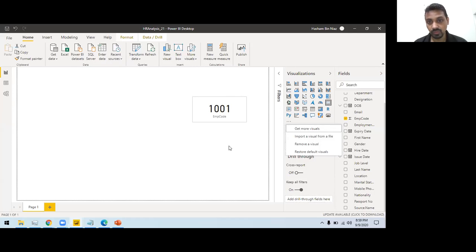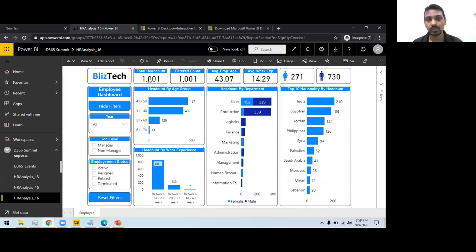So once I did this employee code, like 101 employee count, I go back and see, okay, something is familiar. I am using something like this. These are the cards, these are the charts.